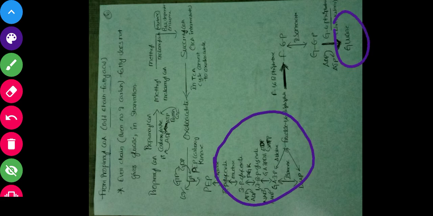So in the last pathway you have seen this oxaloacetate will form phosphoenol pyruvate by using the enzyme phosphoenol pyruvate carboxykinase. Then this phosphoenol pyruvate will form all the substrates in the glycolysis pathway, and finally it will form glucose. This is a very important pathway, guys. Remember how to synthesize glucose from propionyl CoA.